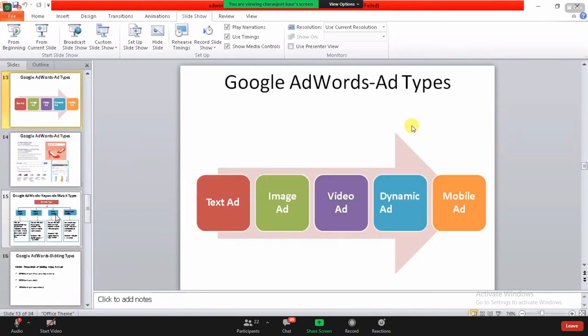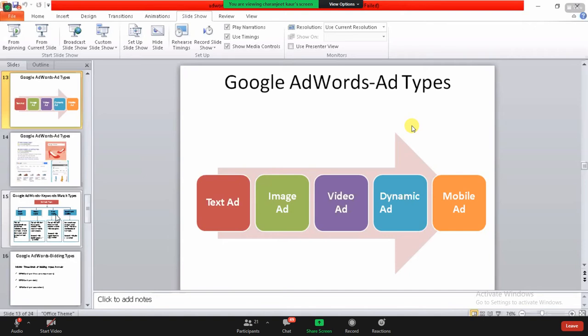Now, ad types: how many kinds of ads can you run? There can be a text ad, which I have shown you in the form of text, and an image ad, which can be only your image, where you have created a poster. Apart from that, a video ad, where you can create a video, like posting your video on YouTube or any other platform. And then the dynamic ad: what exactly is a dynamic ad?